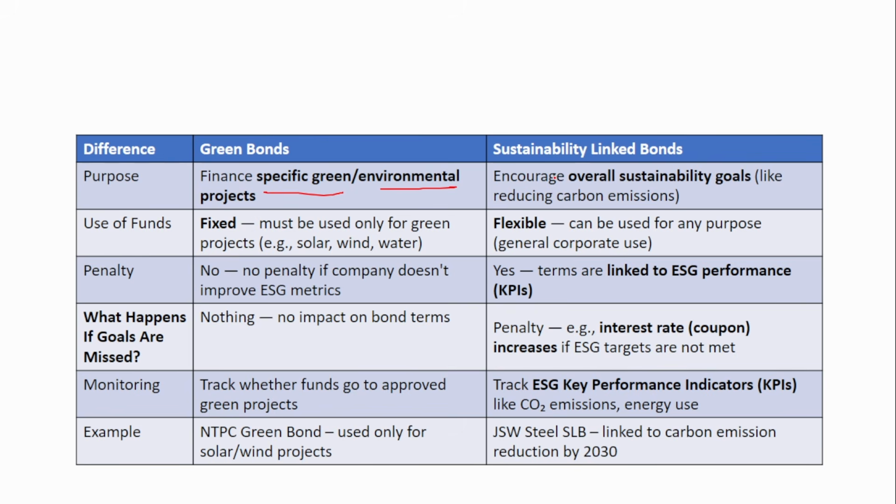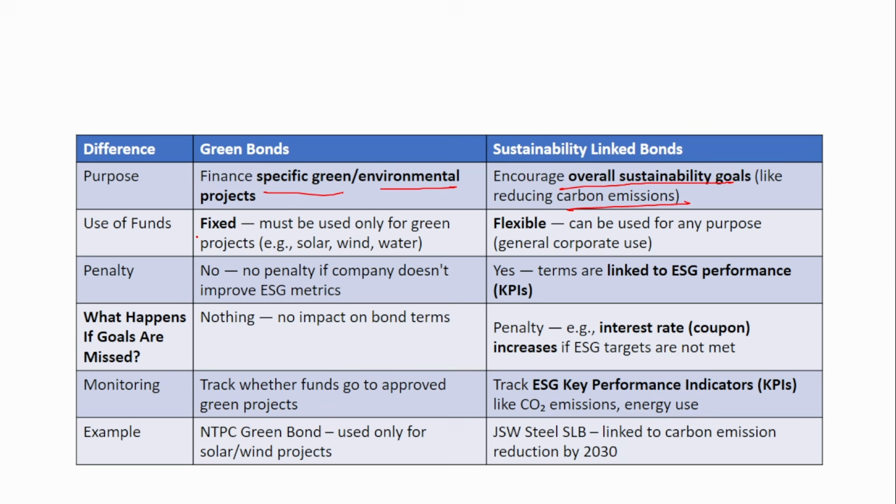But in the case of sustainability linked bonds, they encourage overall sustainability. They will tell that this money will be used to reduce carbon emission. There are multiple ways to reduce carbon emission, right? Instead of using fossil fuel energy, they can use renewable energy, and through that, carbon emission will be reduced. Also, instead of using normal petrol vehicles, a company might use EVs, and in that also, carbon emission will be reduced. They don't have a specific solution, but overall they're telling that we will reduce it.